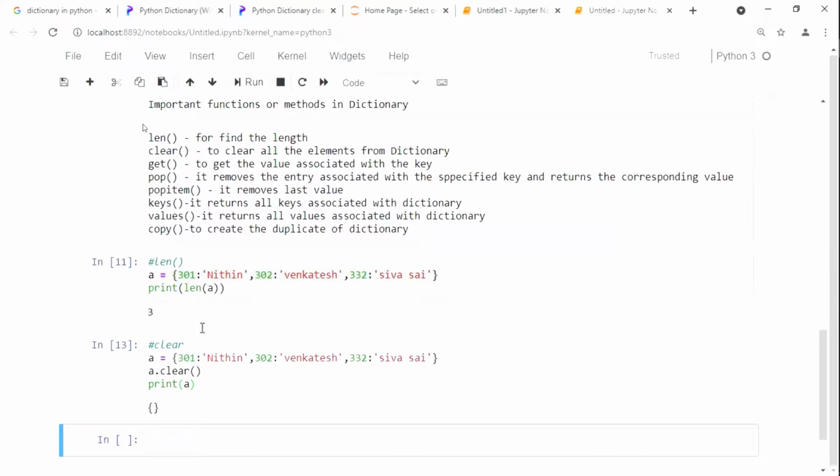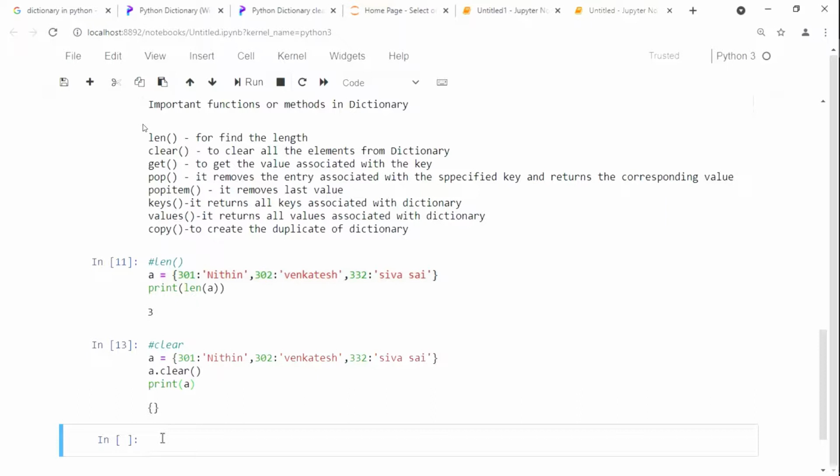Now see the next method, that is for get. The most important method within this one, that is for get. How to get the particular values here. Values ni ela get cheskunta. Here two methods are there for this one.